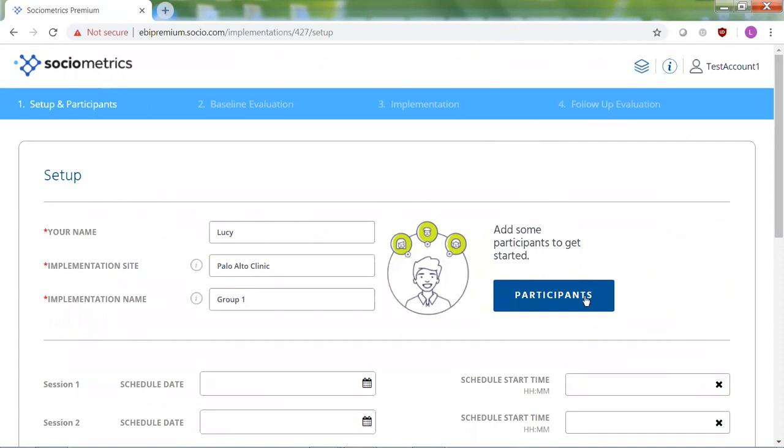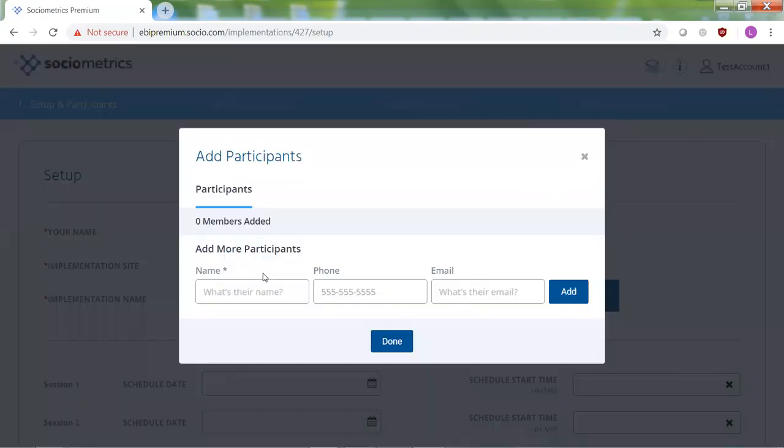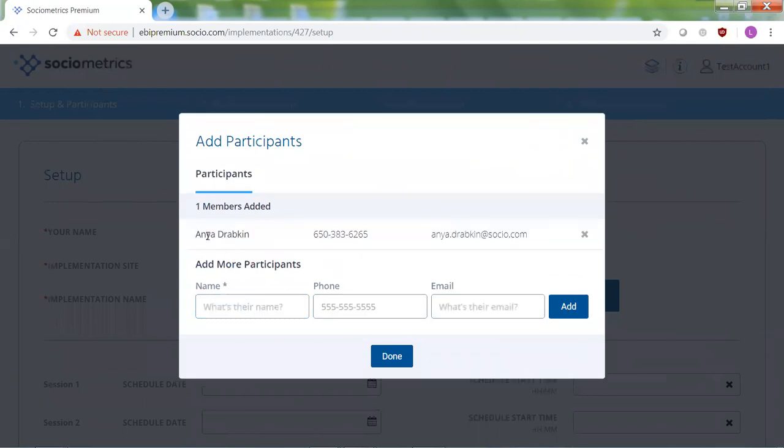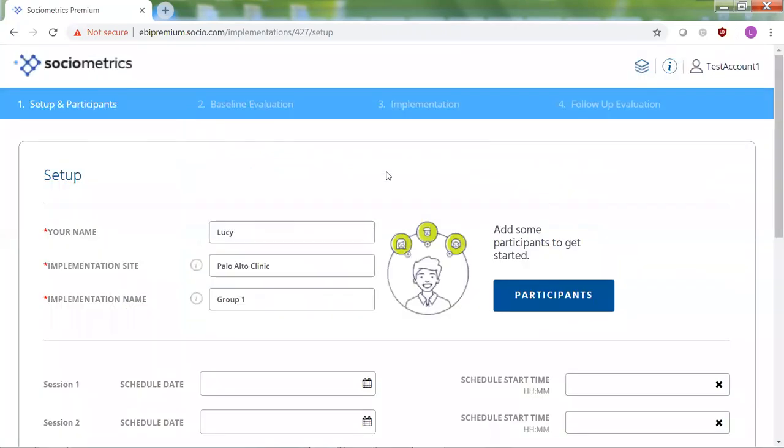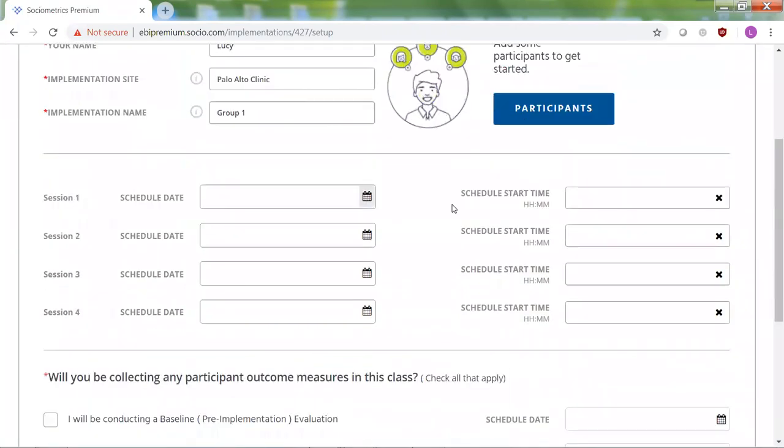All right, and next I'll add some participants. So I can go ahead and add each participant along with their contact information that I want to track and their email address. All right, here we go. So now I've added in Anya Drabkin, and I can add in as many participants as I want. So if I have a whole class of students, I can enter all of their names here to add them to this implementation.